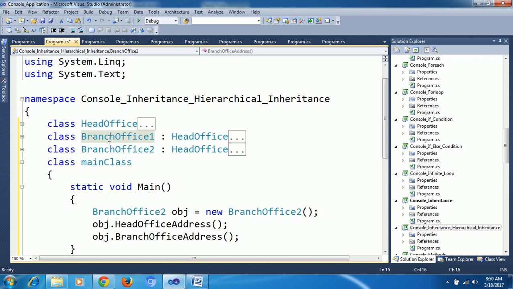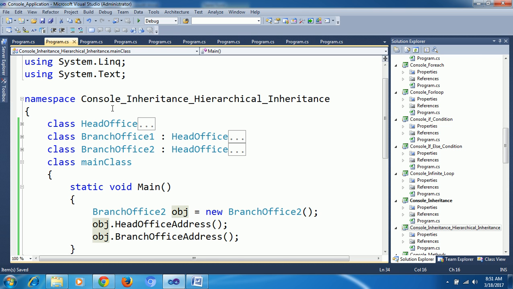Nothing but the main class is the head office, and the child classes are branch office 1 and branch office 2. Now if I create an object for branch office 1 or branch office 2, what methods can I access? Head office methods I can access, and whichever object I created, that class's methods I can call. Just I created an object for branch office 2, I am able to access head office and branch office address. Okay.